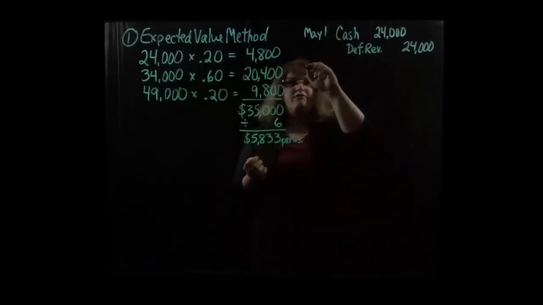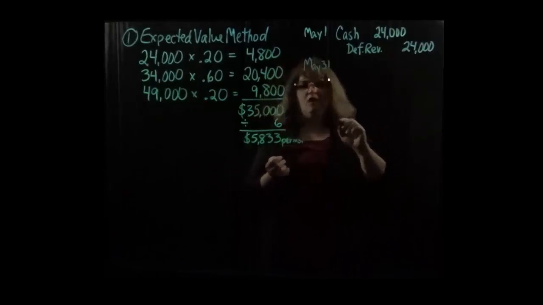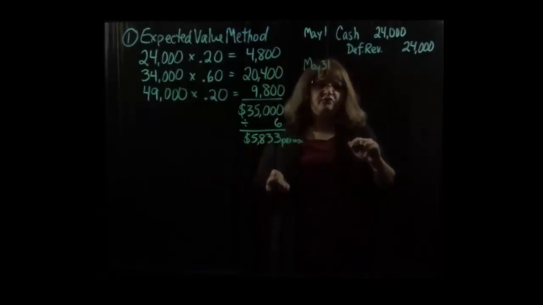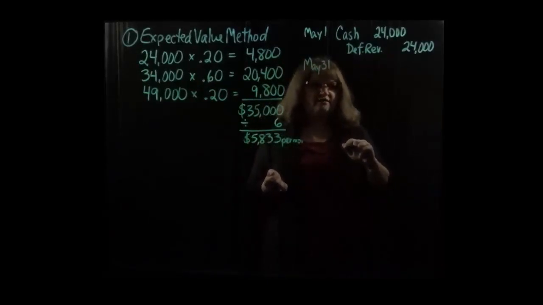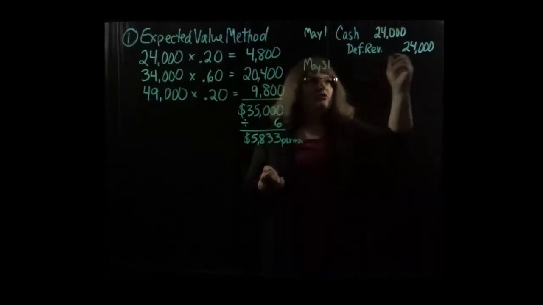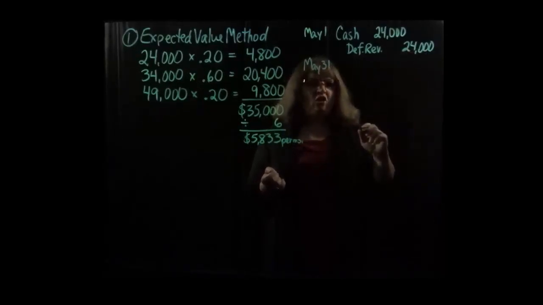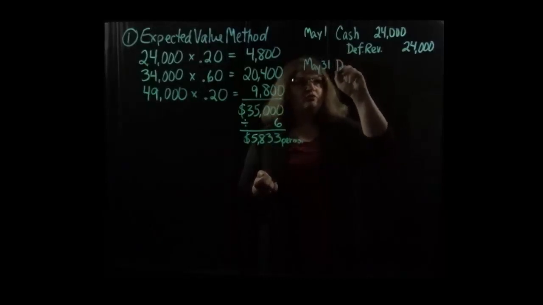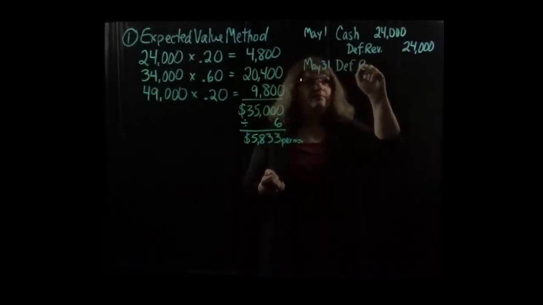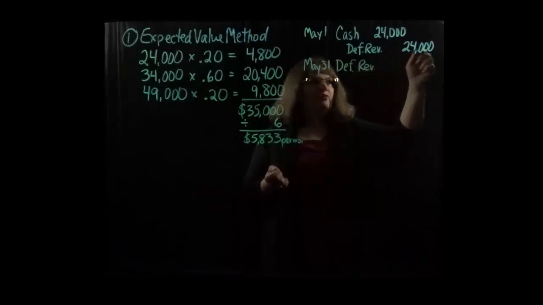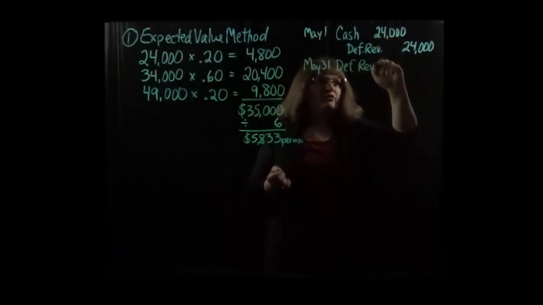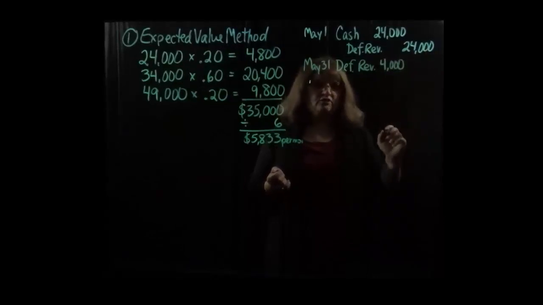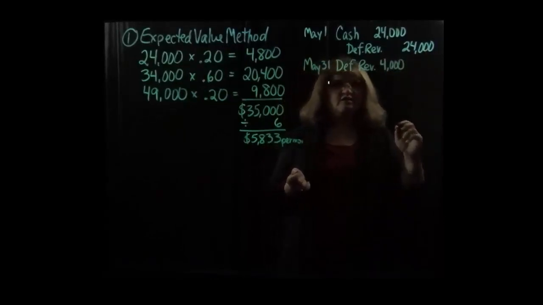Then on May 31st, at the end of the first month, this is the more interesting one, we would record this $5,833 as earned revenue, but notice that we're not going to take that all away from the deferred revenue. Rather, we're only going to take 1 month's worth away. Since we put in 6 months at $4,000 a month, we take away $4,000, indicating that we still owe them 5 months' worth of services.